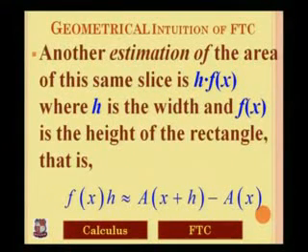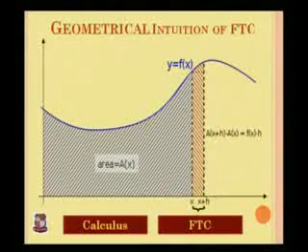We have another method to calculate the same area, and in that method we multiply two numbers, h and f(x). That means h times f(x), where h is the width and f(x) is the height of the rectangle, which we can see in the graph.